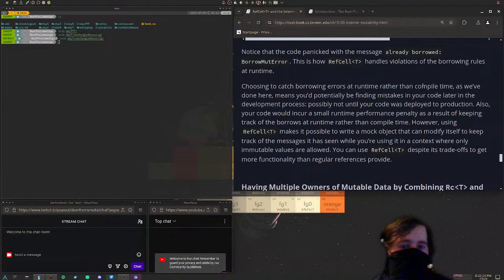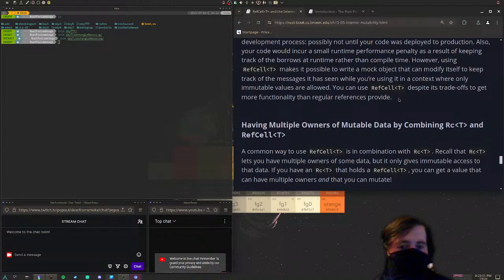Choosing to catch borrowing errors at runtime rather than compile time, as we've done here, means you'd potentially be finding mistakes in your code later in the development process, possibly not until your code was deployed to production. Very bad. Also, your code would incur a small runtime performance penalty as a result of keeping track of the borrows at runtime rather than compile time. However, using RefCell<T> makes it possible to write a mock object that can modify itself to keep track of the messages it has seen while you're using it in a context where only immutable values are allowed. Wow. You can use RefCell<T> despite its trade-offs to get more functionality than regular references provide.